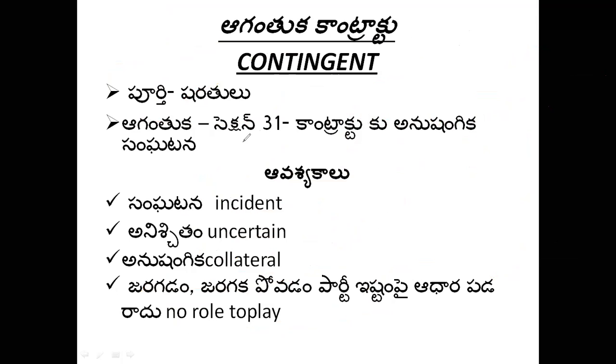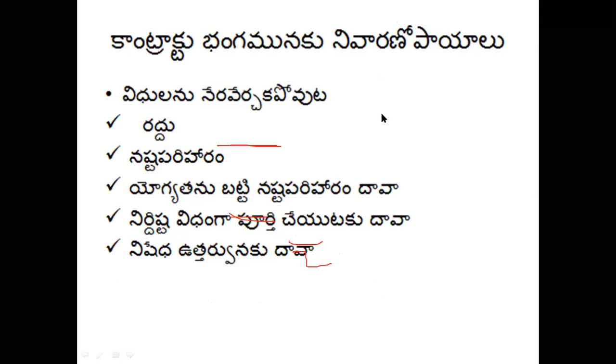So a contingent contract is defined under Section 31. The parties involved are joined together based on the happening or not happening of an incident which is uncertain and which is collateral to the contract. Okay. Now coming to what is breach of contract.